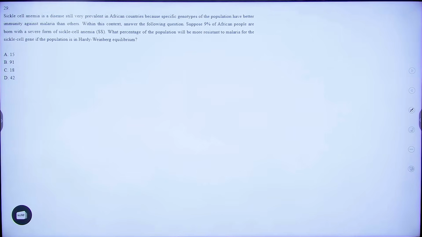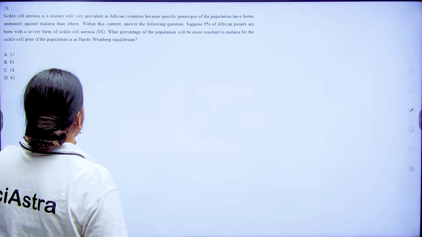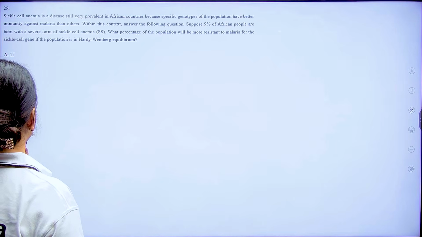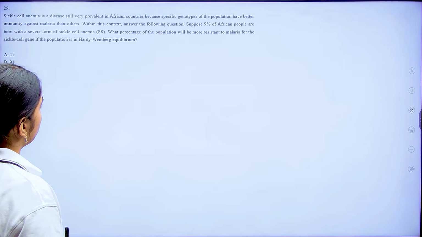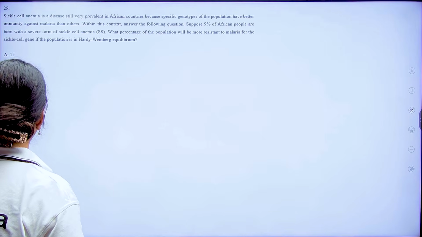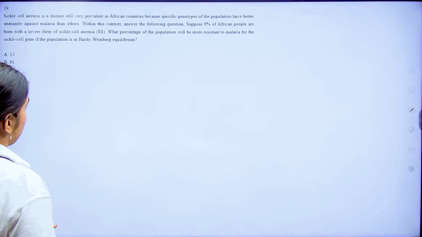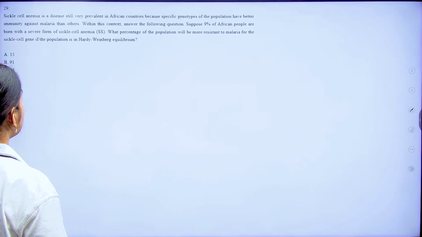Okay, so now the 29th question says sickle cell anemia is a disease still very prevalent in African countries, because specific genotypes of the population have better immunity against malaria than others. Within this context, answer the following question. Suppose 9% of African people are born with severe form of sickle cell anemia. What percentage will be more resistant to malaria? Okay, if it is in Hardy-Weinberg.